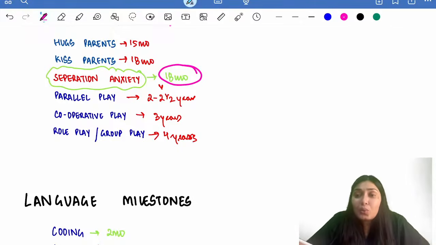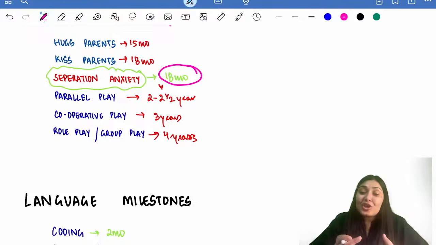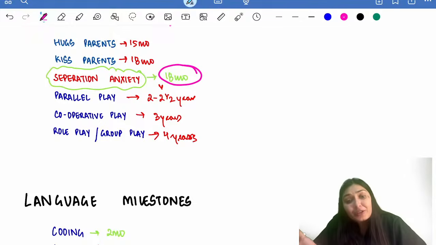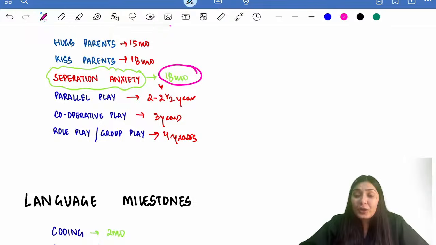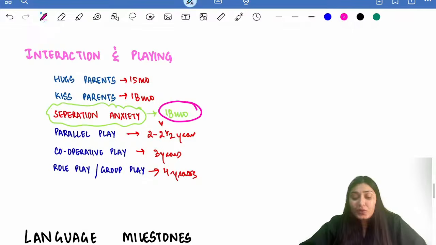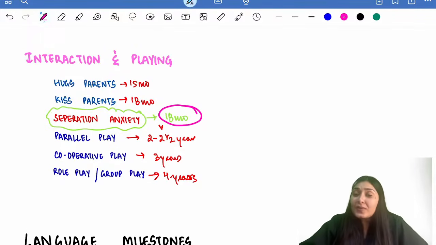This comes at 2 to 2.5 years of age. Then they will be exchanging things, exchanging toys. This is known as cooperative play. It comes at 3 years of age. And after that, at 4 years of age, the child will now have group play, role play. They will play ghar ghar and everything. Right? So this is about interaction and playing. This covers our social milestones.